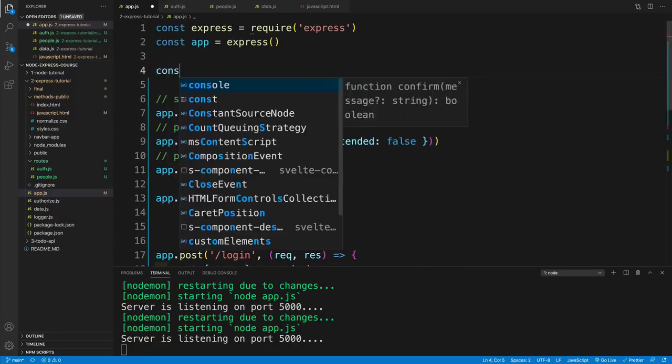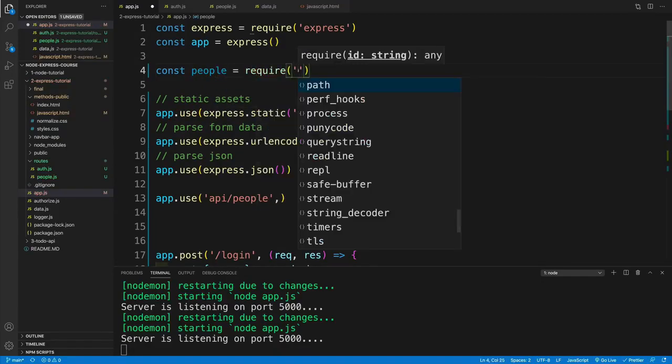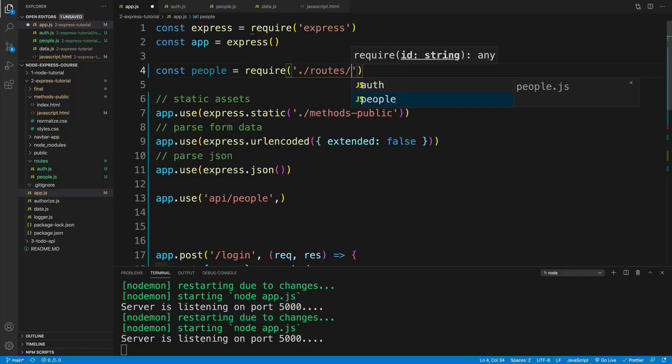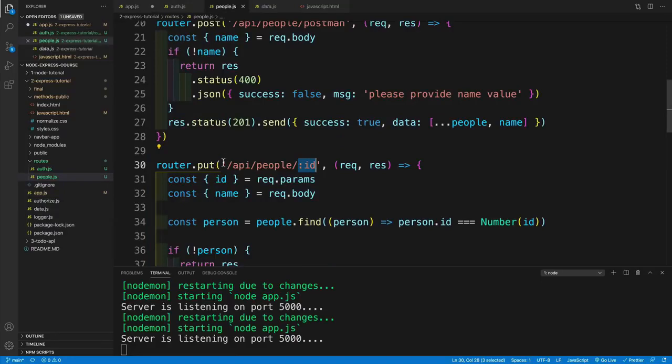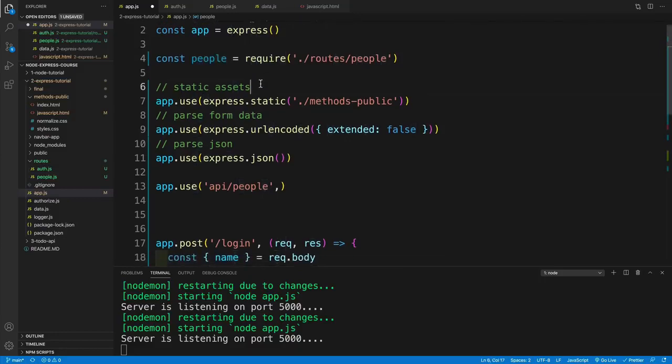Okay, awesome. So we provide this path. We say API and then people. And now I want to set up that router. And of course, in order to set up that router, I need to import it. And you can call it people router. You can just call it people. Again, that is really up to you. I'm just going to say people is equal, and now we need to require it. And remember, we have a folder by the name of what? Routes. And then we also have the people file. Okay, awesome. We require our router here, correct? So that's our router and we're exporting. Awesome. So we get the people.